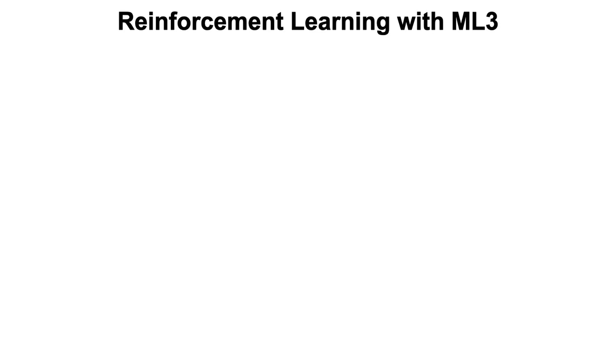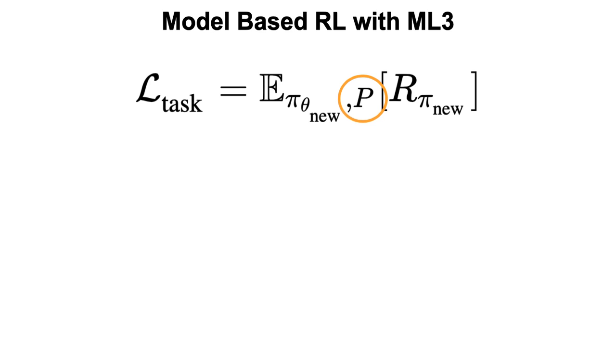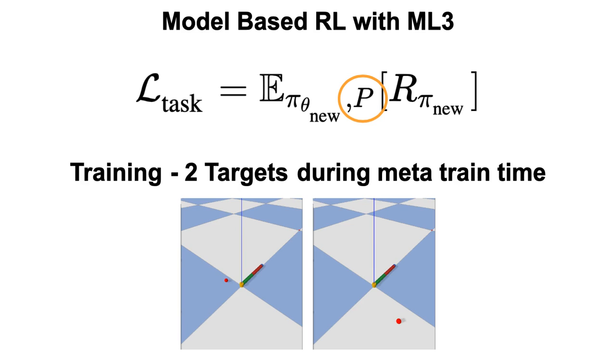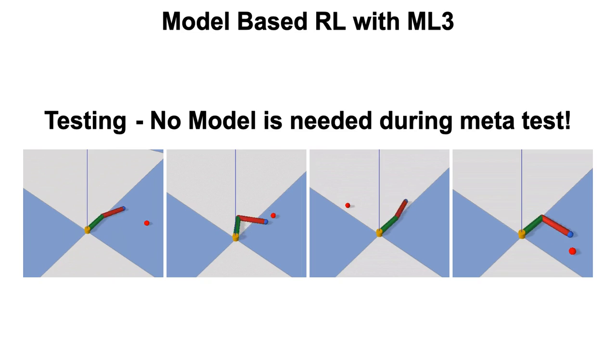We also use our learned loss framework for model-based and model-free reinforcement learning problems. In model-based reinforcement learning, the model of the dynamics of the robot P is learned and used to optimize the policy. The reward is computed through the model, and we use the cumulative reward as task loss during meta-training. We learn our loss using only two targets during meta-training. After training, the learned loss can be used to directly optimize the policy. The dynamics model is not necessary during test time anymore. The loss learns to implicitly represent the gradients of the dynamics of the robot and can produce a loss to optimize the policy directly. The four targets shown here have not been seen during training, showing the generalization capabilities of our approach.